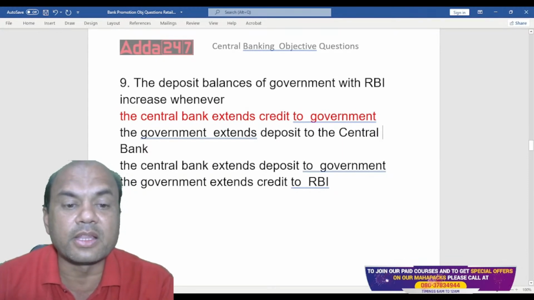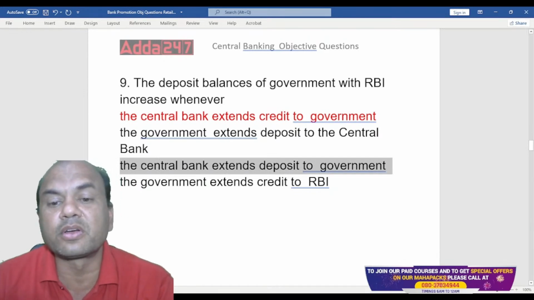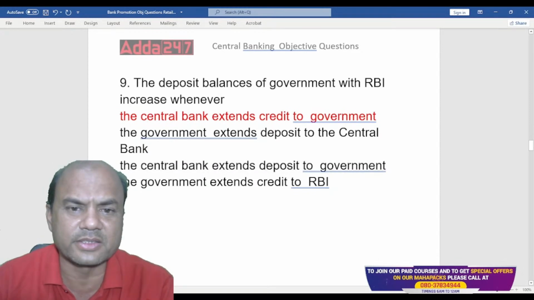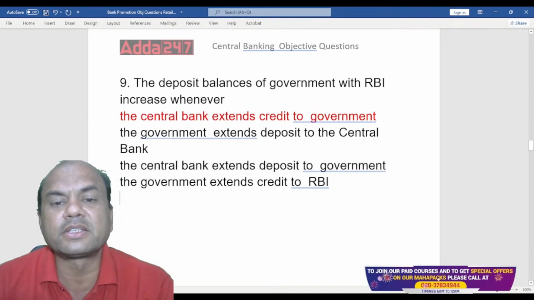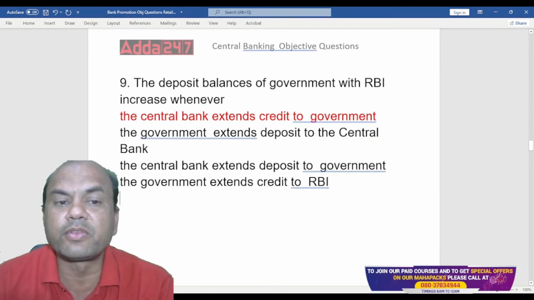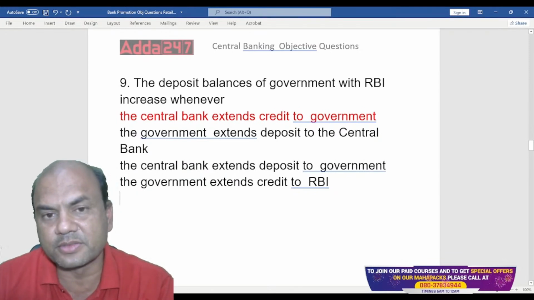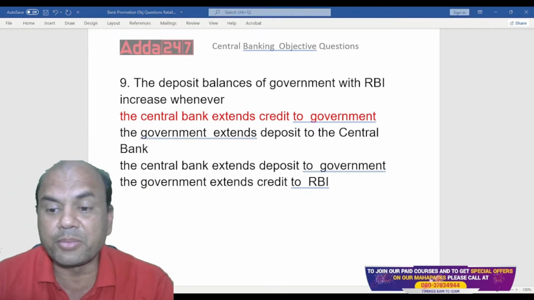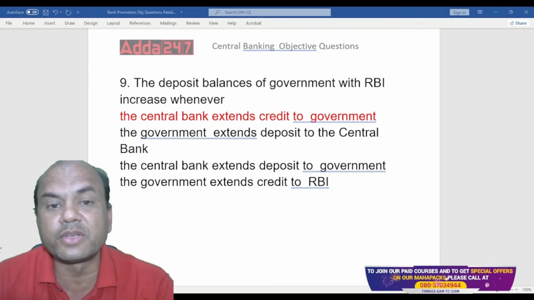Many of you have written this: central bank extends deposit to the government. In that case, some of you have written this also. So that is not the right answer. Whenever RBI will extend loan to the government, then the credit balances of the government with RBI will always increase. Okay, got it everyone? Because these are typical questions. You must always think of it.